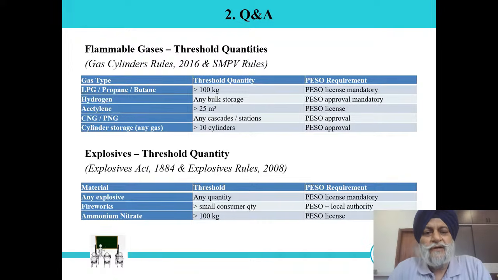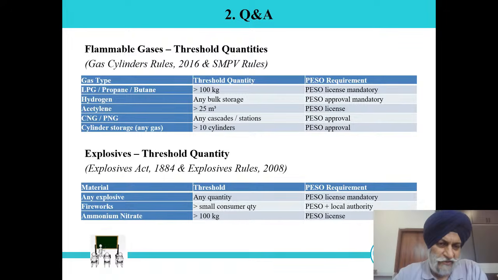Cylinder storage for any gas, if more than 10 cylinders. Suppose we have a combination of cylinders, like LPG, acetylene, propane cylinder, butane cylinder. In that case, if the number is more than 10, even though LPG may be 10 kg or 50 kg and the other has 10, if the number crosses 10, we need a PESO approval in case of a combination of cylinders. So this is a basic requirement.